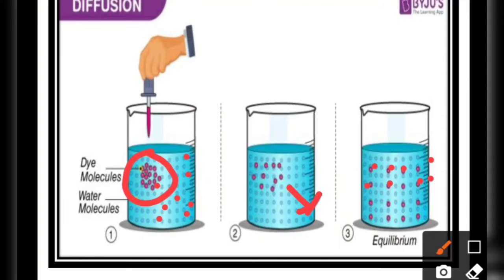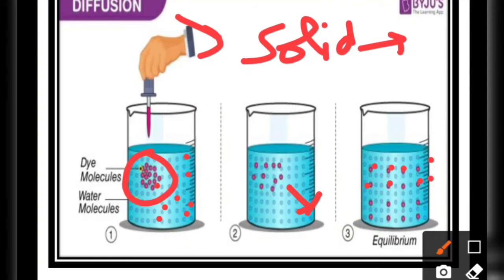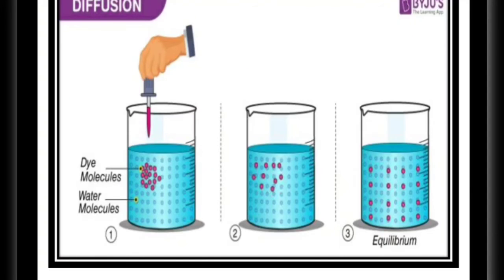Diffusion can take place between a solid and a liquid, like potassium permanganate crystals, which are solid in nature. Liquid into liquid, like dye molecules into water. Gases also, like the fragrant gases from the incense stick into the air itself. The different states of matter can intermix with each other, and we call this intermixing diffusion. Hope you understood this topic easily.